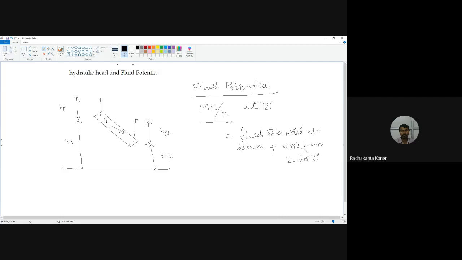In the earlier picture we have shown flow occurring from Z to Z dash. Now this work involves, when we are talking about the work involved, three components.